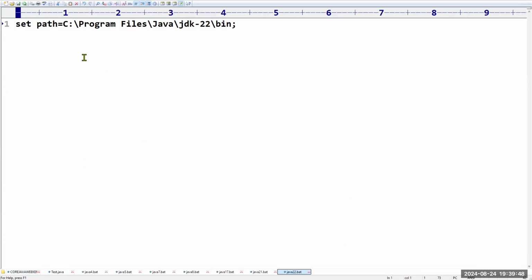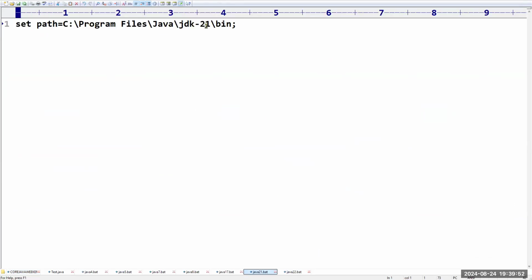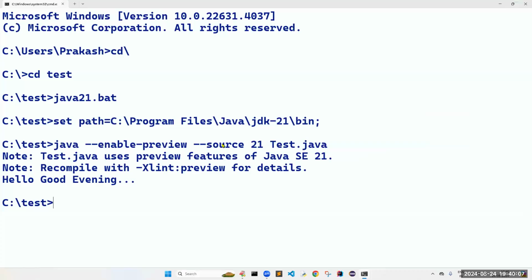What content is there? The Java 22 batch file path is like this, then the Java 21 path, Java 17 path, Java 8 path, Java 7 path, Java 5. In my system, wherever it is installed, that path I give. So in this case, when you are using a particular version, you have to set the path first, then you have to use it.